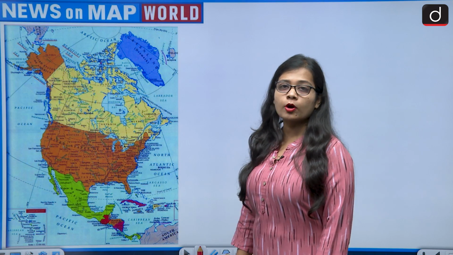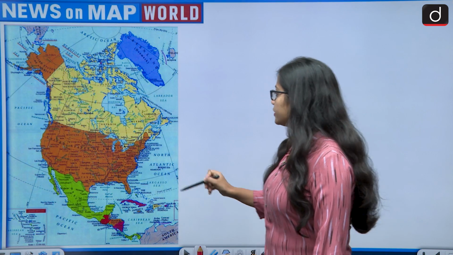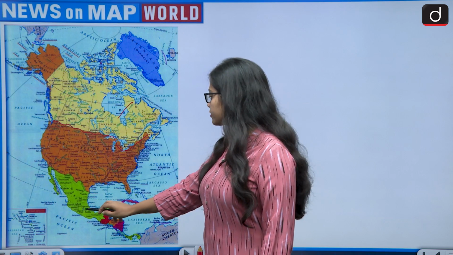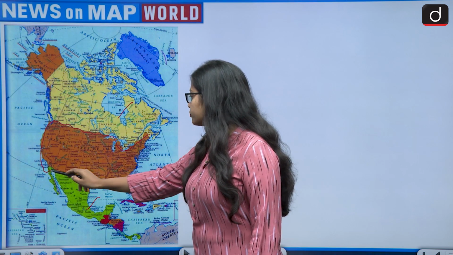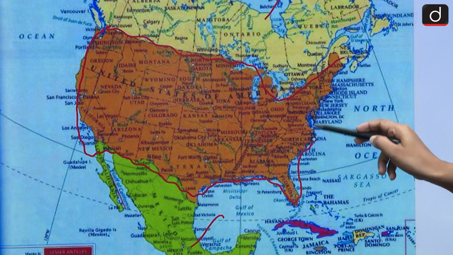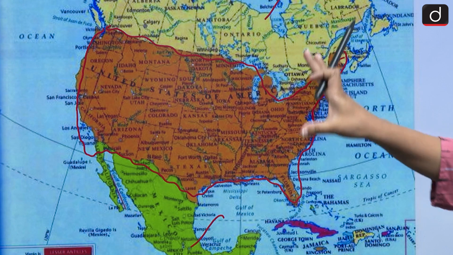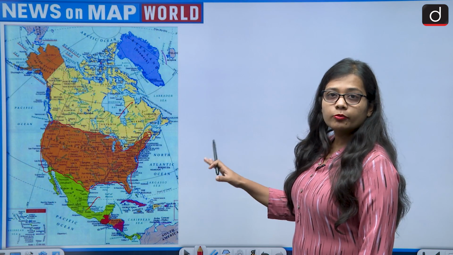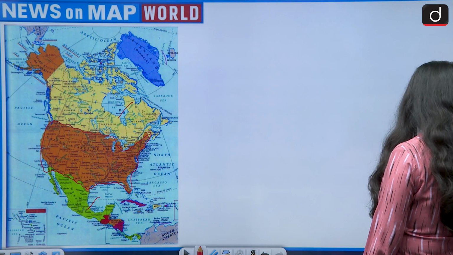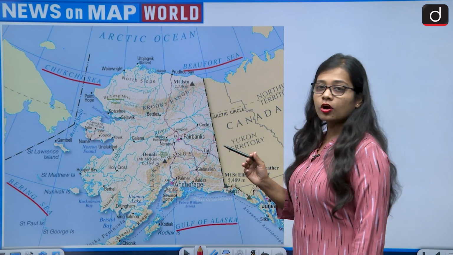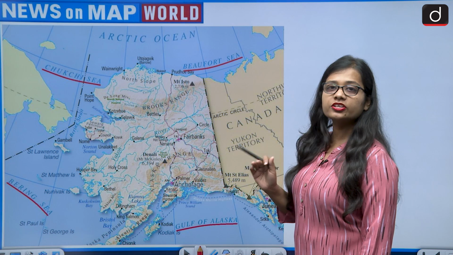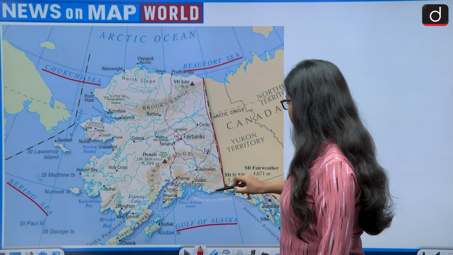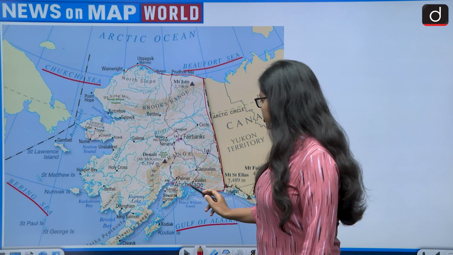If we look at the map of North America, then the United States of America lies in between Canada on the north and Mexico on the south. So this is the location of the United States of America, that is USA. It lies in between Canada and Mexico. First of all, let's see which water body shares a border with the US. If we talk about the US territory, then the Alaska region also belongs to the US. So this is the Alaska region. This is the complete Alaska region.